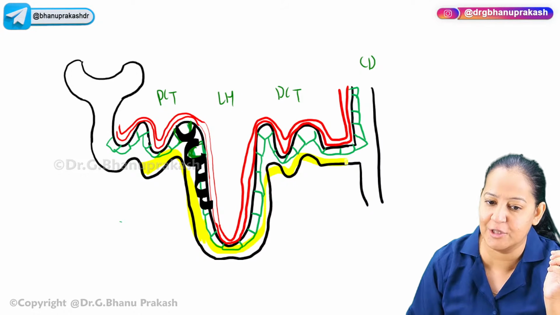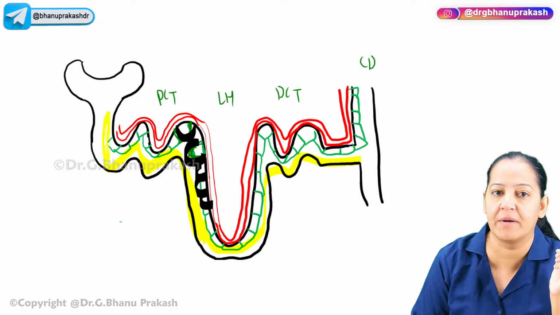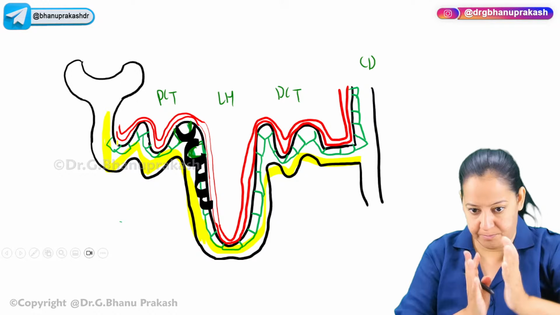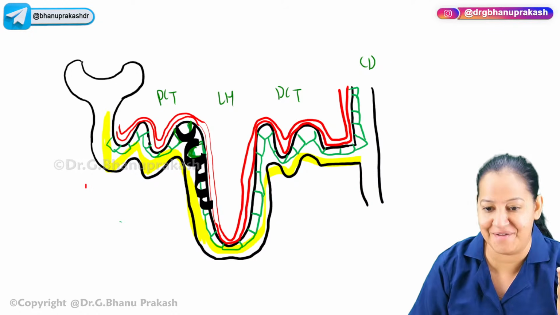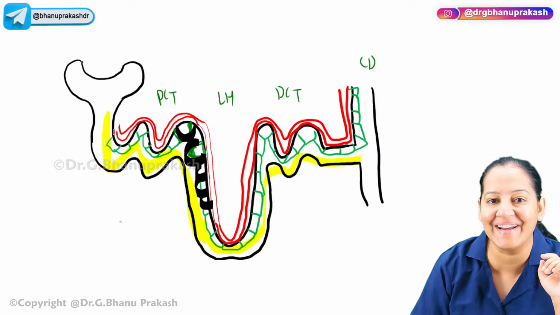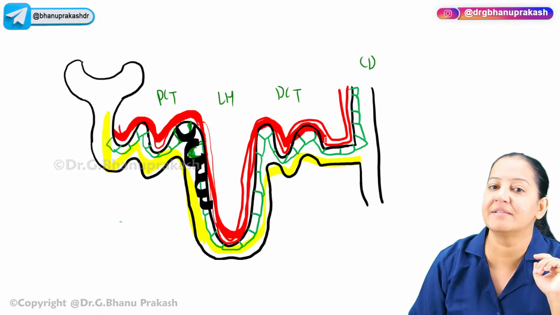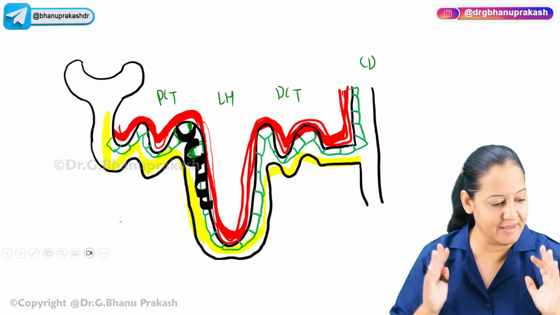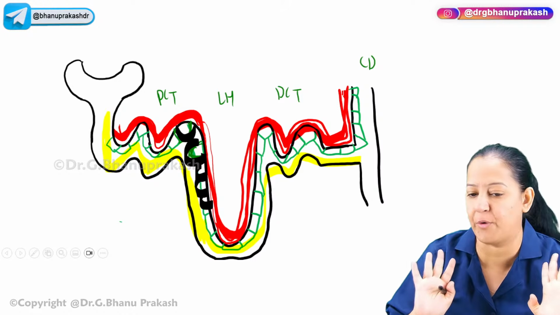On one side, there is lumen. The lumen contains the filtrate, the urine, which is coming from the Bowman's capsule. And on the other side, they are surrounded by the capillary which contains blood. So see the green color cell in between. On one side, there is urine, and on the other side, there is blood. I want thumbs up from each and every one of you if you got this point.